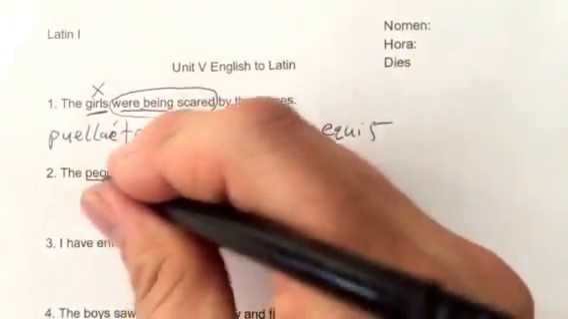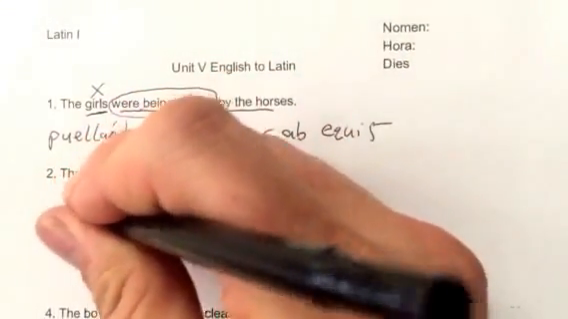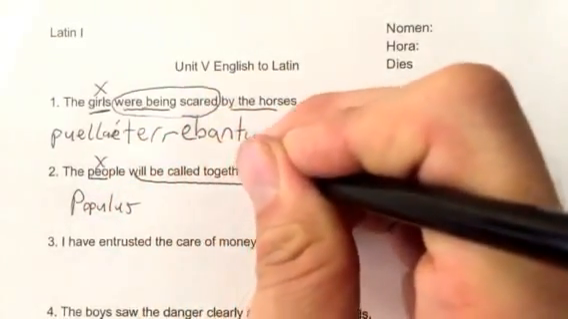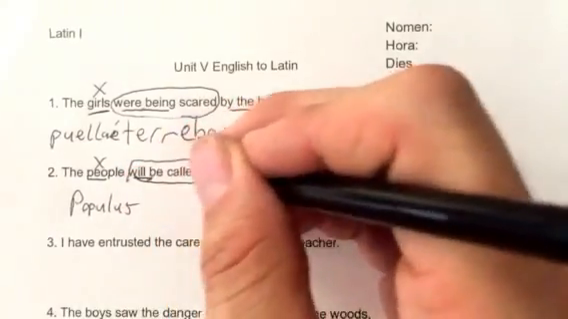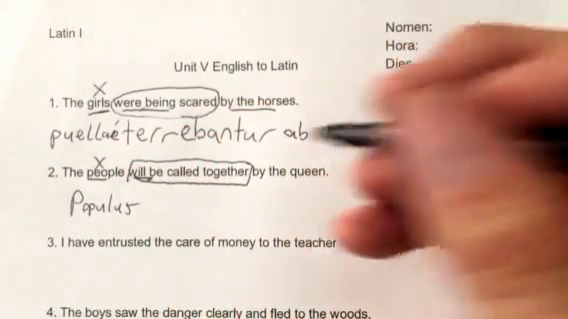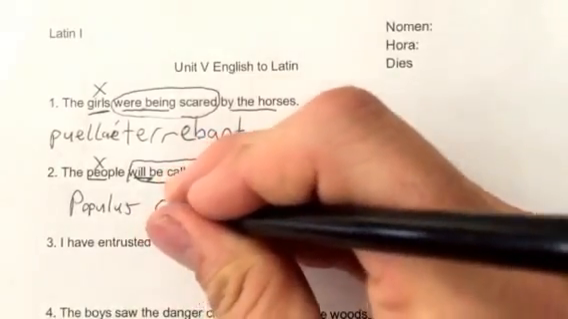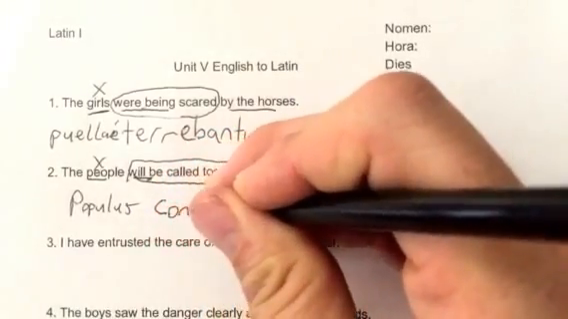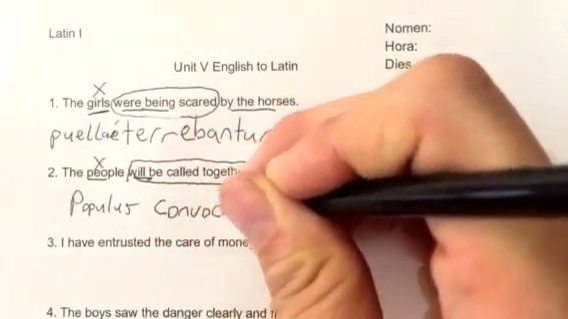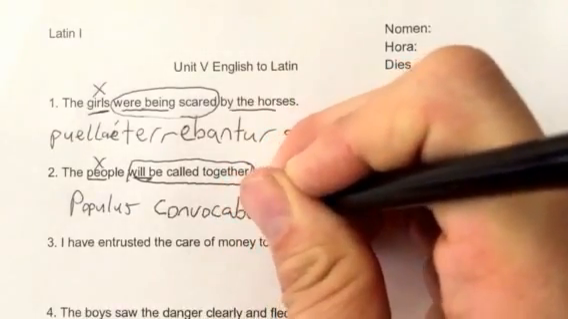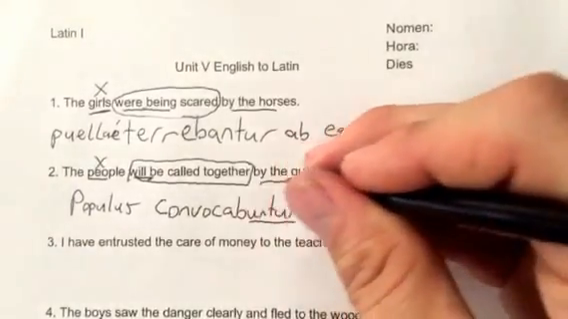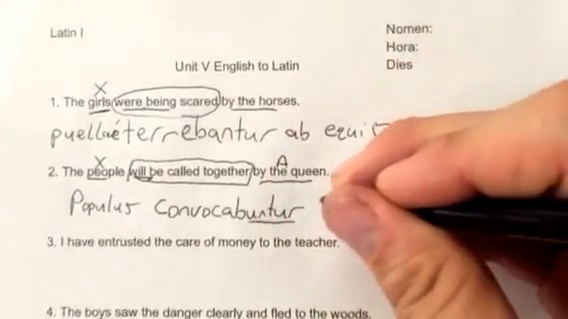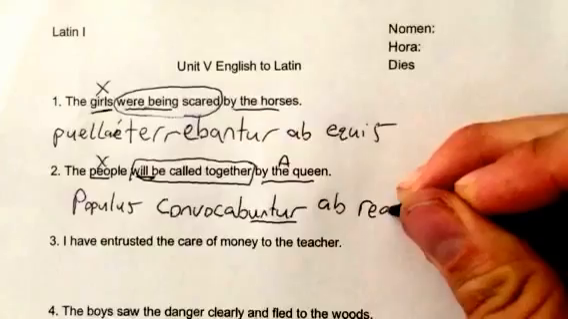Next sentence. The people, my subject, populus, will be called together. So this "will be" is future, and the people are being called together. So they're being acted upon. So this would be future passive. My verb is convoco, convocare, convocavi, convocatus. So the future would be convocabuntur. Because again, that's future passive. Notice this is buntur. By the queen is another ablative of agent, a or ab plus the ablative, regina.